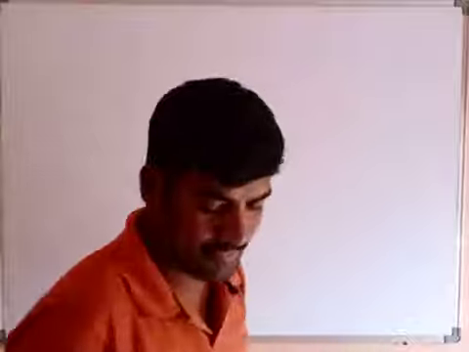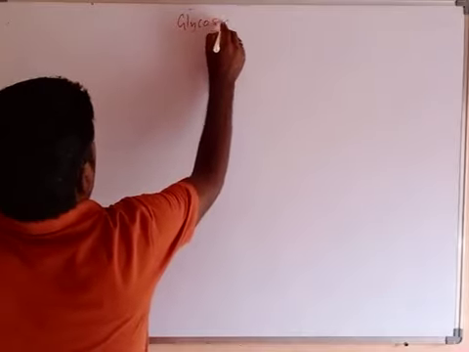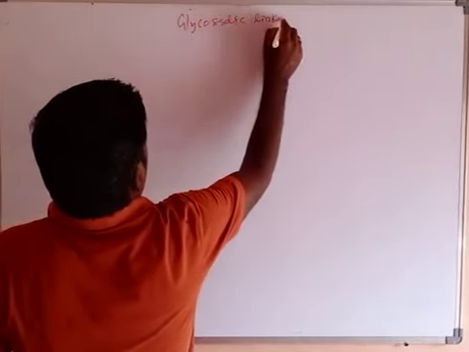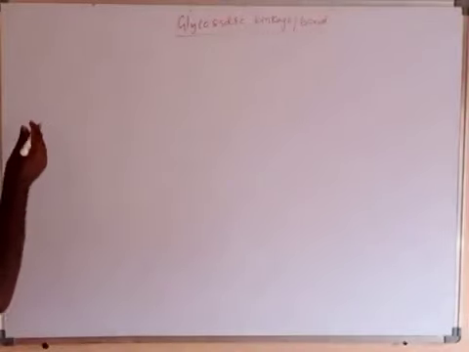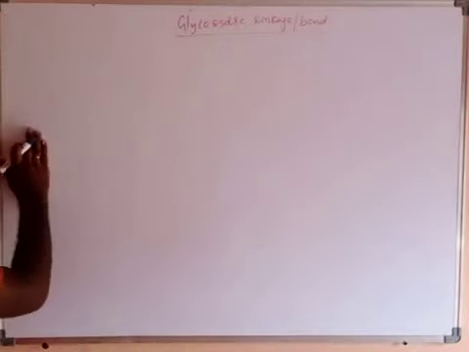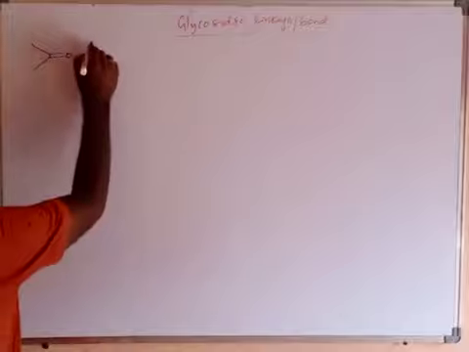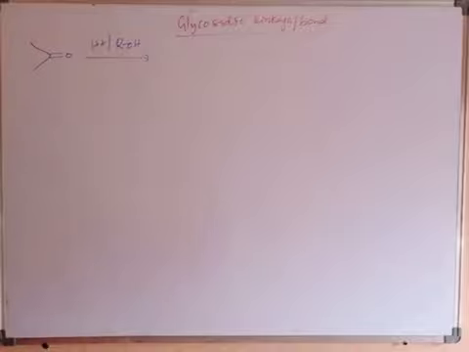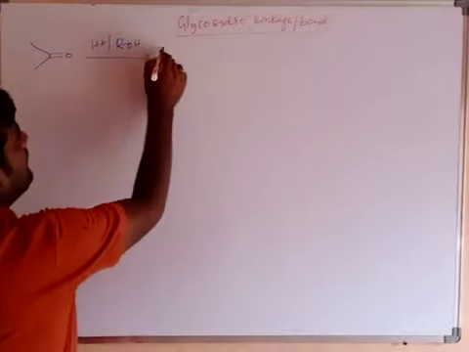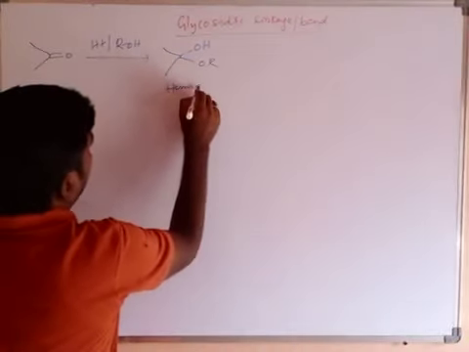Next one, glycosidic linkage or glycosidic bond. Already we know that carbonyl compounds, meaning C double bond O, aldehydes and ketones, react with alcohols in the presence of dry HCl to form hemiacetal, with OH and OR. This is called hemiacetal.